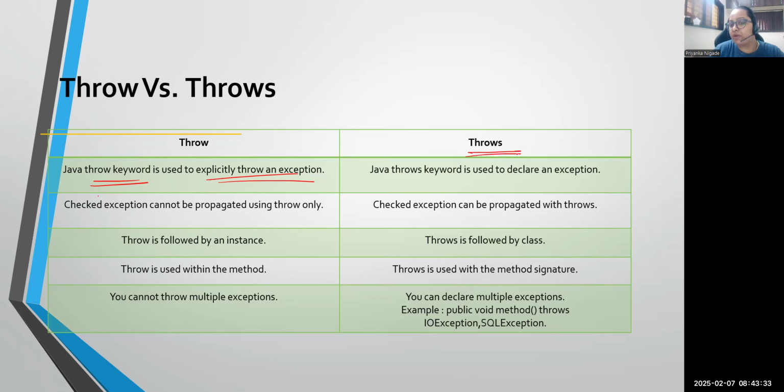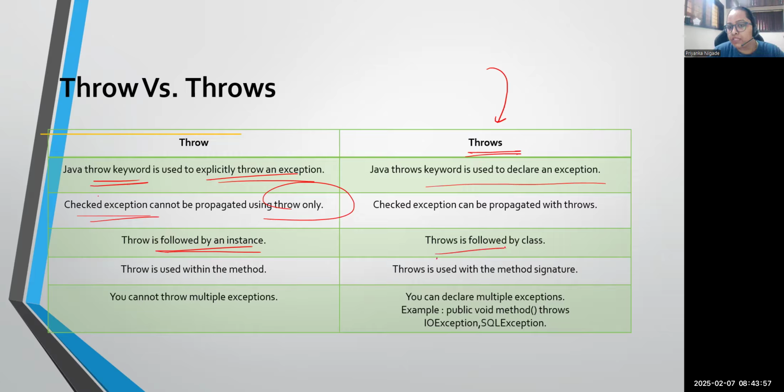And Java throws keyword will help you to declare an exception. Got it? Generally at compile time, we handle throws keyword. Checked exception cannot be propagated using throw only. Try to understand. Compile time exception you can't directly propagate using throw keyword. So throw is followed by an instance. Means after throw you need to write an instance object of the class.